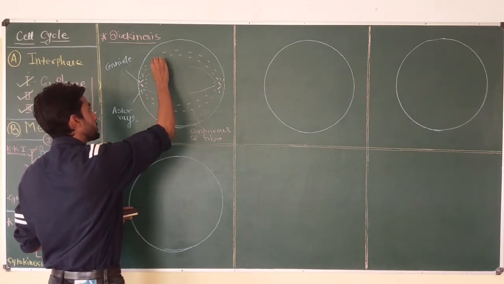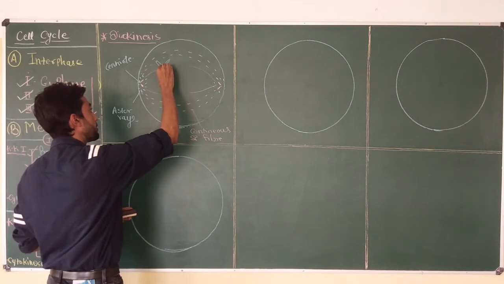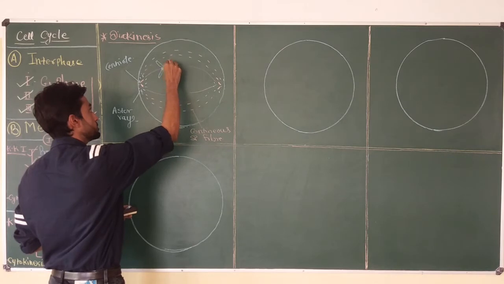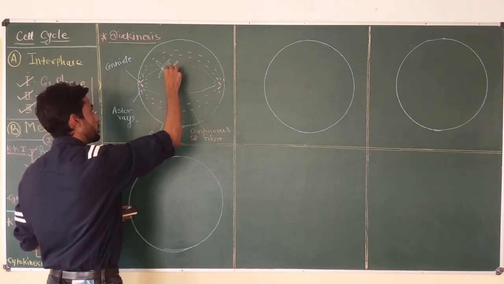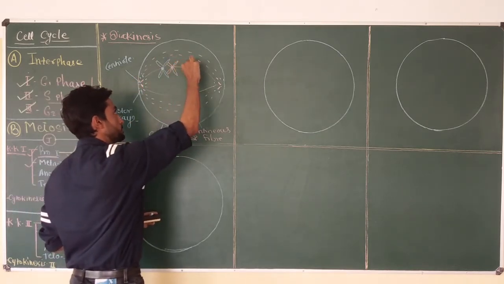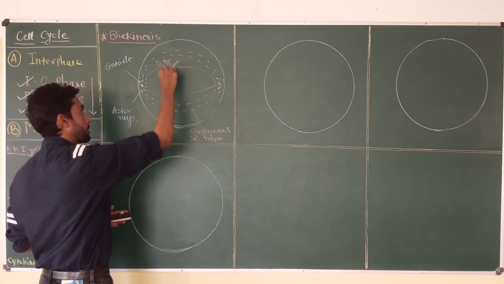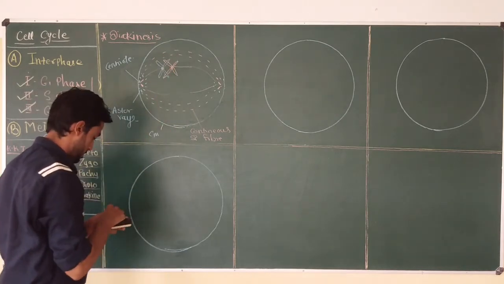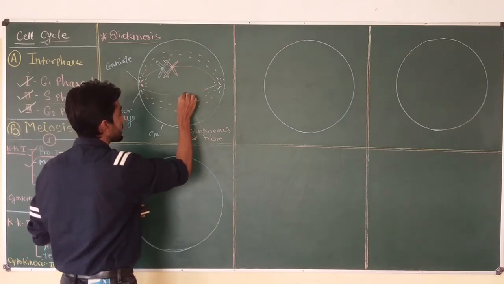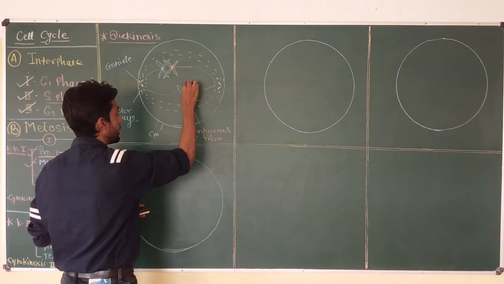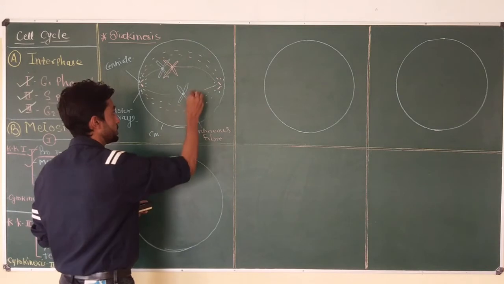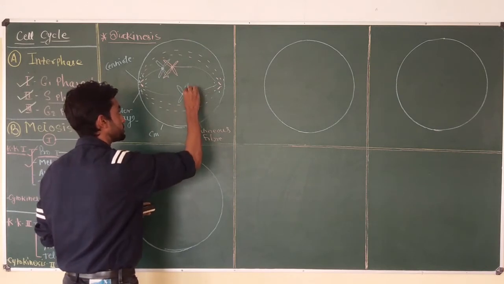You can see this is the centromere and chromosome number 1, attached to its homologous chromosome. This is pair number 1. Similarly, the second pair present in the cell also gets attached to the spindle fibers.